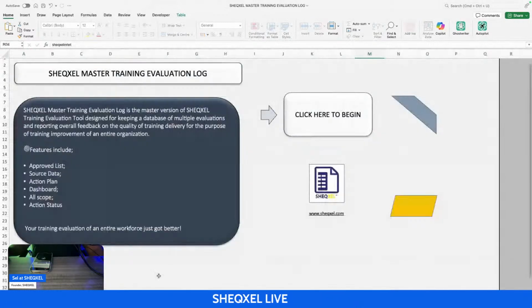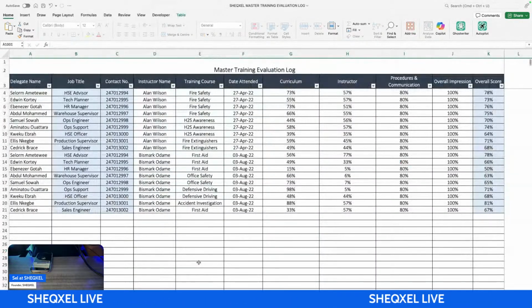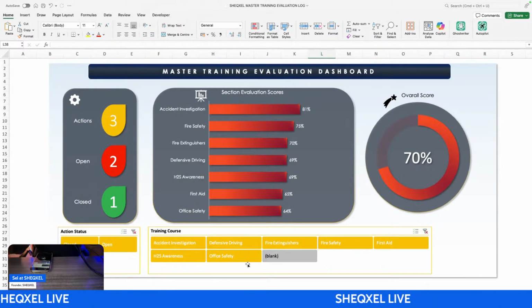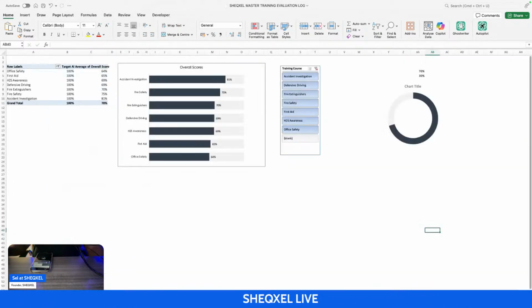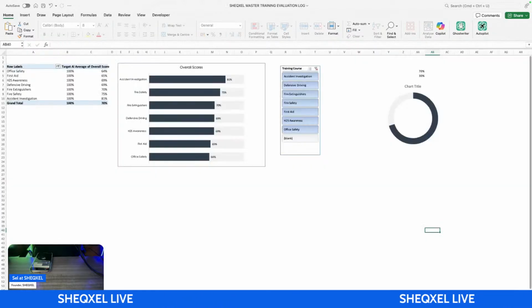So we cannot be responsible 100% if you don't know how to do basic Excel to use a template. But take note, we provide support. So when you visit our website, you can always book a meeting, you can get support and all of that. And we are helping you learn how to use our templates, and you can play around, unprotect the sheet and all of that. All right.